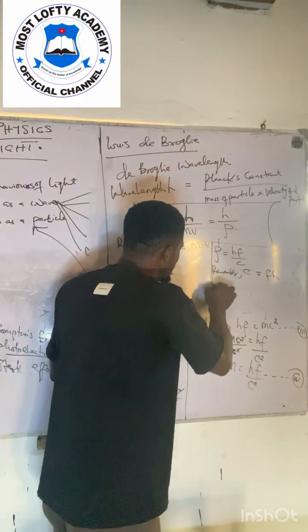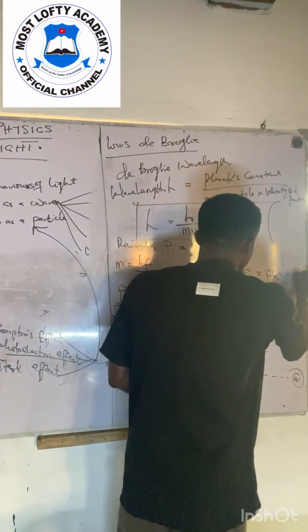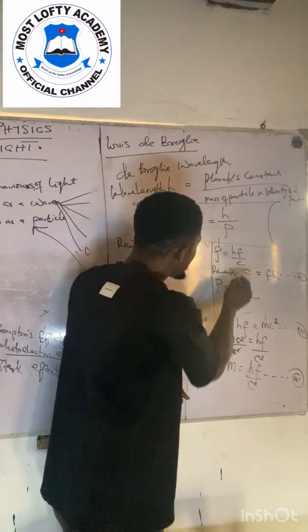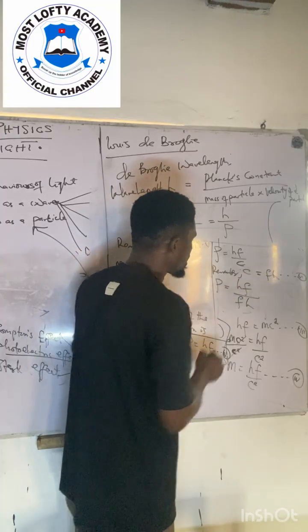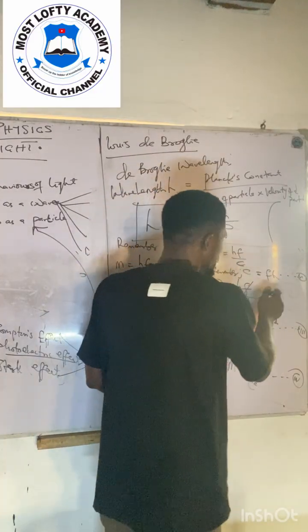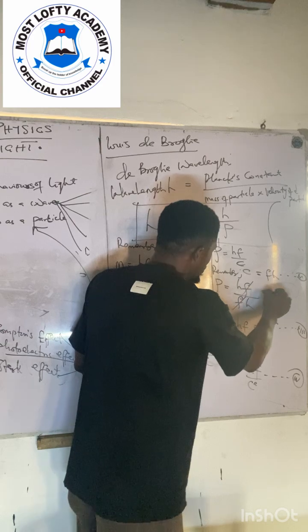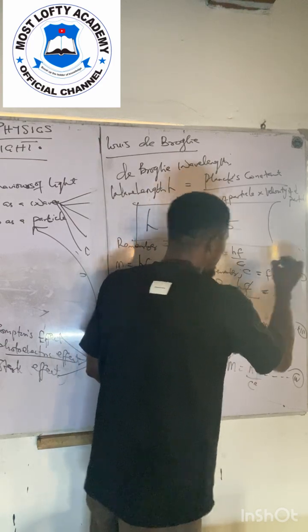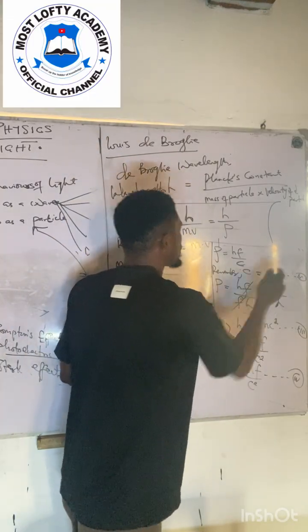So I'm going to have that momentum is equal to hf all over c. Let me call this equation 6. hf all over c, c is what? f lambda. So I'll put f lambda. Here f will cancel f, and I have that p is equal to h all over lambda, that is Planck constant all over lambda. So this is lambda, then this is Planck constant.